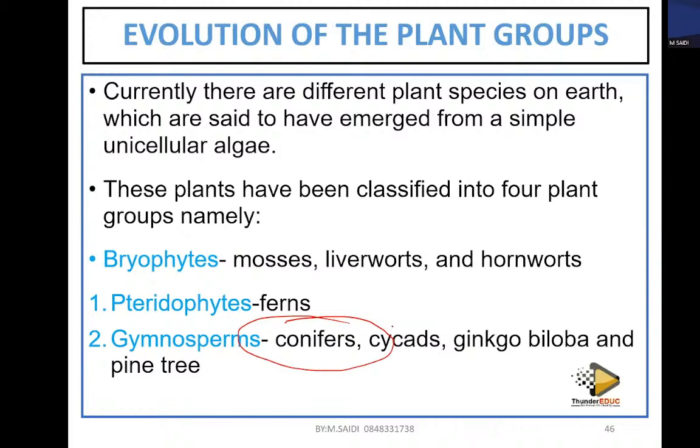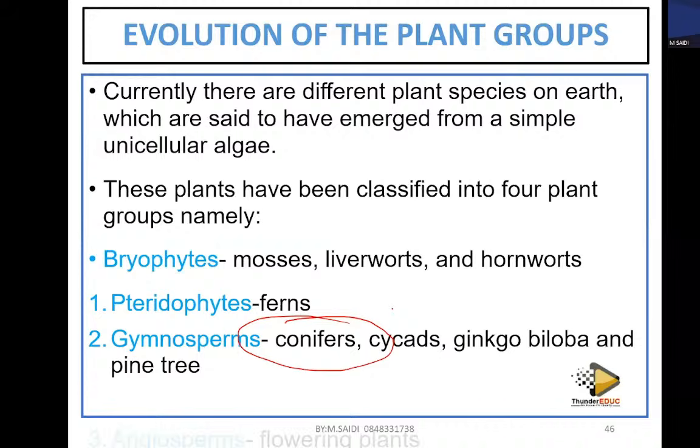So all these are examples. Pine tree. I think you know these examples. Some of them you don't know by their English or scientific names, but if you see them, you say, yes, I've seen this before.